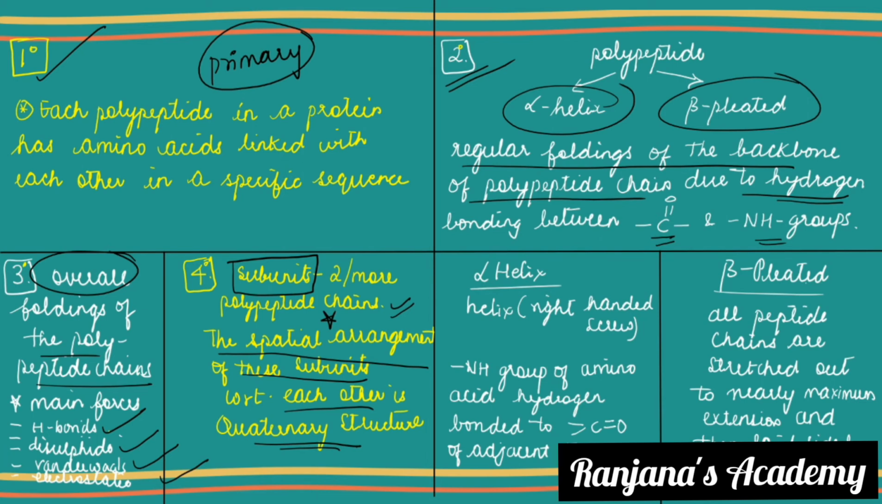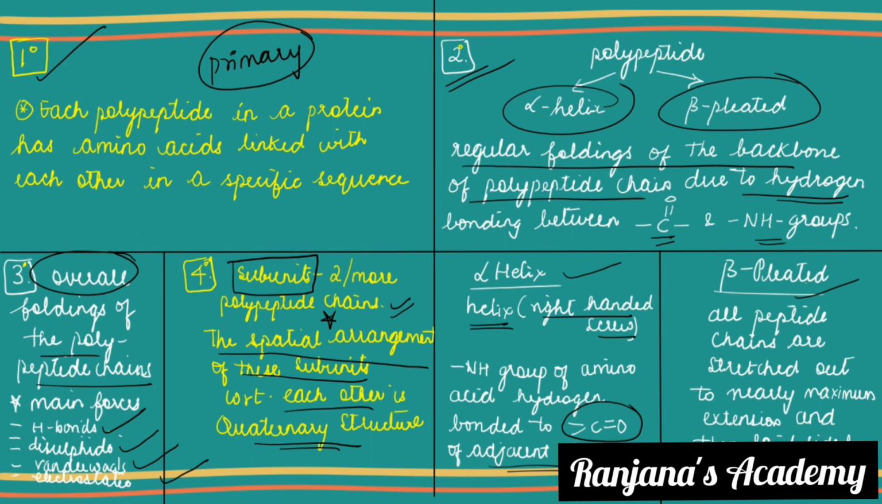Now let us see the two types of polypeptides. One is your alpha helix and the other one is your beta pleated. What is alpha helix? This is a helix structure, like a right-handed screw. The NH group of an amino acid is hydrogen bonded to the carboxyl group of adjacent turns. So it is going to coil itself in a screw shape, looking like a helical structure. So it is called alpha helix.